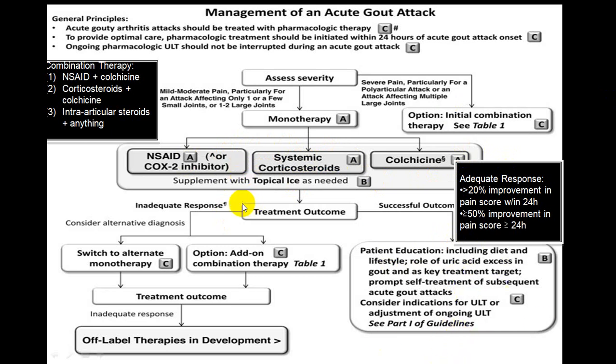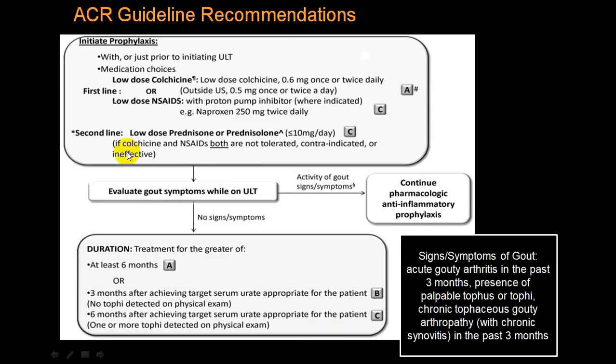And if a person gets inadequate response, you have to switch to an alternative monotherapy. So if you are using steroid, use colchicine. If you have given colchicine, then you can go to another drug like steroids. So try to use that way. Or you will have to add on combination therapy, which I will be showing you next. So after that, look at the treatment. Again, if there is an inadequate response, that is called off-label therapy, or therapies in development. So you can go through that.